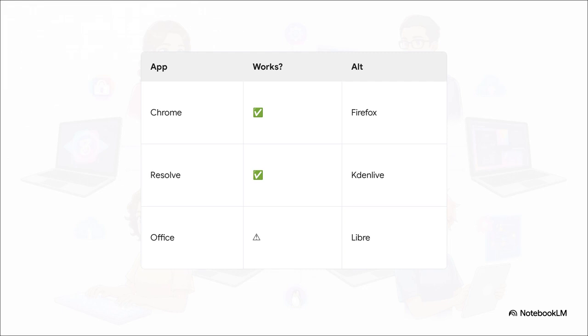Heavy hitters like Google Chrome, Slack, Discord, and even Hollywood-grade video editors like DaVinci Resolve, they work natively on Linux with a simple yep. However, major suites like Adobe Photoshop and Microsoft Office are more of a nope or a kinda. Microsoft Office can sometimes be run through compatibility layers, but generally speaking, for Adobe and Microsoft, you'll be relying on their web-based browser versions or some excellent native alternatives.